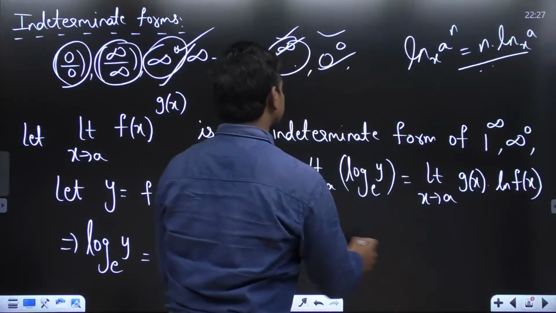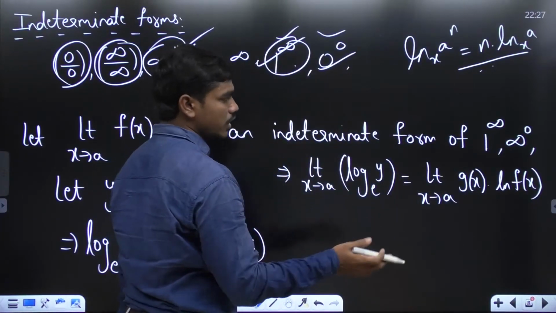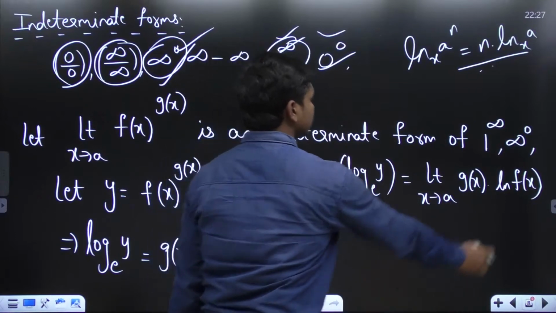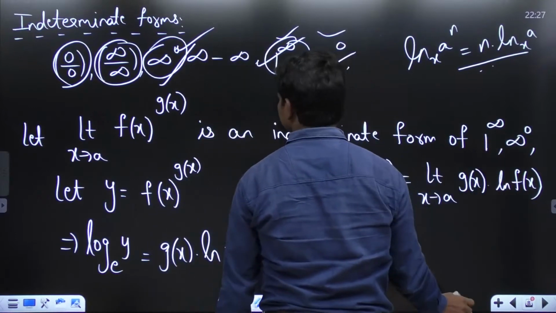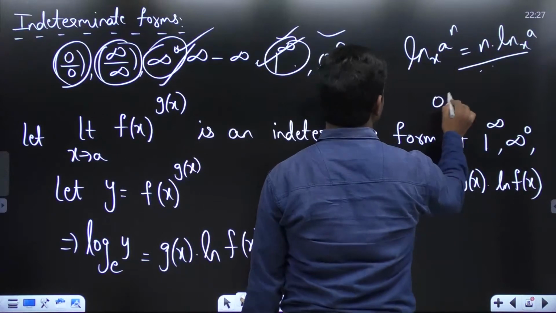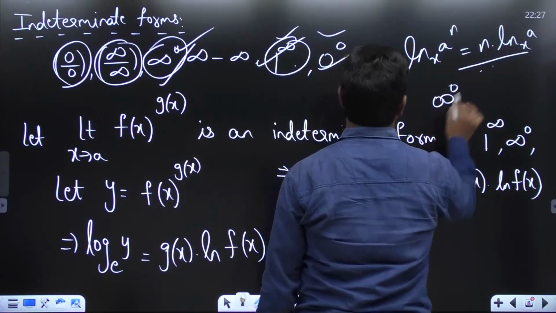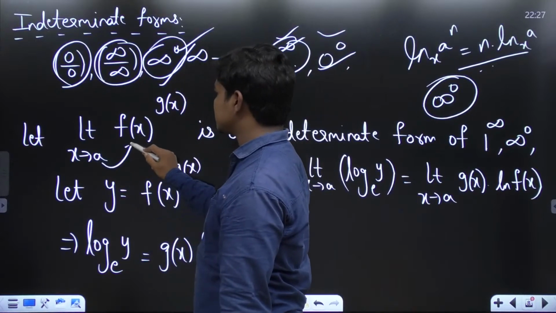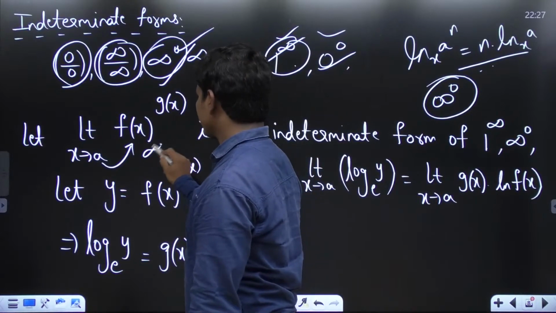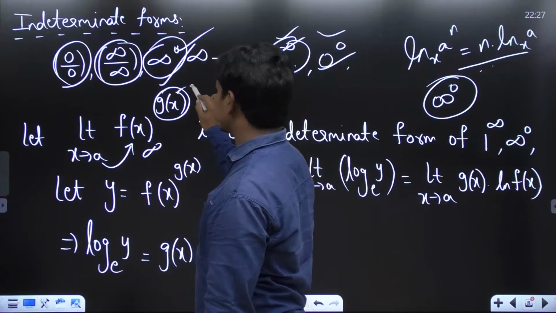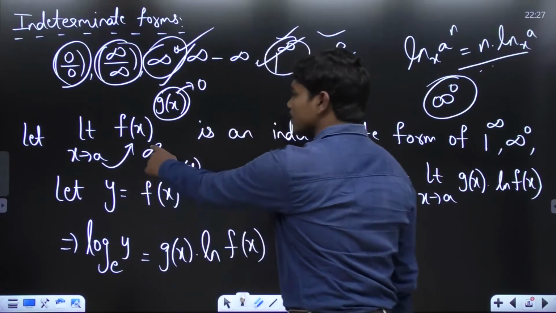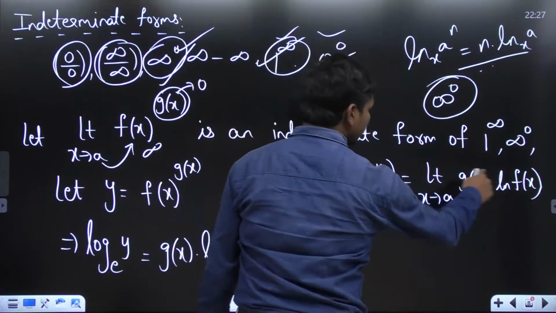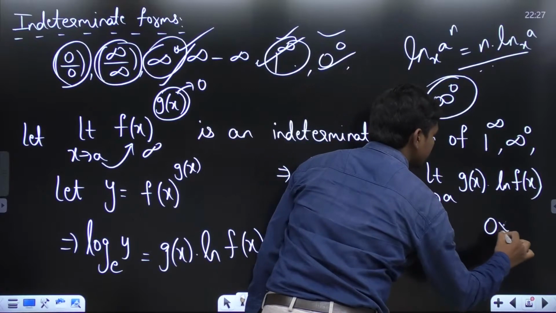And now let us see. Suppose you are getting infinity power 0 or 0 power infinity and all. For example, this is of the form infinity power 0. This is one indeterminate form, which means whenever you are substituting a, this is getting converted to infinity, and this g of x is getting converted to 0, which means the term which is infinity power 0 will come here as 0 into infinity, correct?